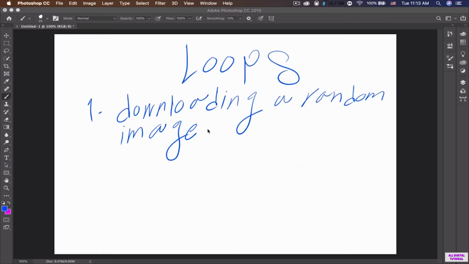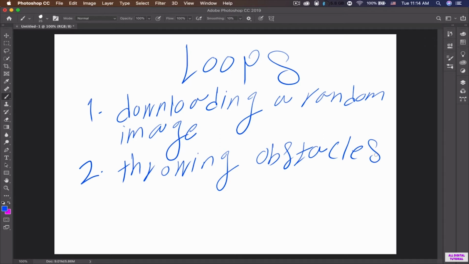So now let me give you some examples about using loops in real-world programs. For example, you may want to download a random image from the internet. We use the loops in order to iterate over all of the images and then select one of them and download it. So it is very useful to use a loop to do that.